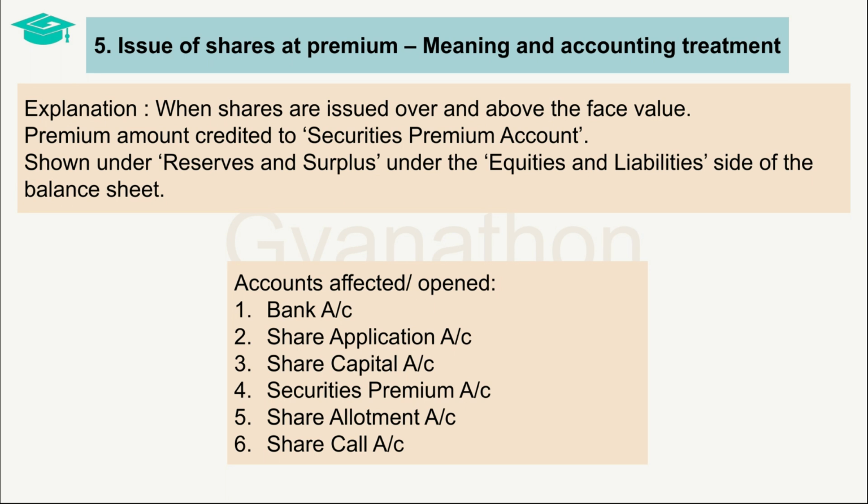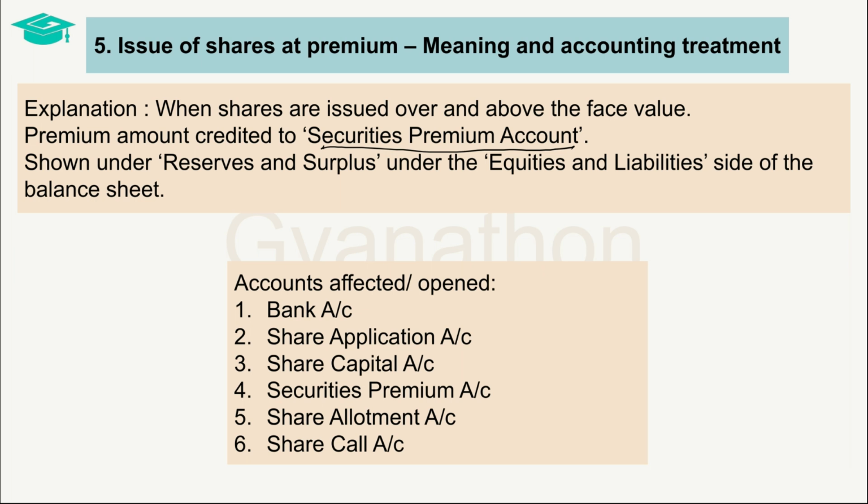However, where shares are issued over and above the face value, then it is said that shares are issued at a premium. When the shares are issued at a premium, it is important to know that the value of the premium is not transferred to the share capital account. The value of premium is not a part of share capital. The actual value of shares at face value is transferred to the share capital account, and the value of premium is transferred to the securities premium account, which is disclosed within the reserves and surplus under the equities and liabilities side of the balance sheet.